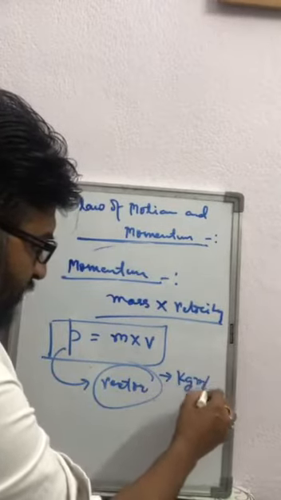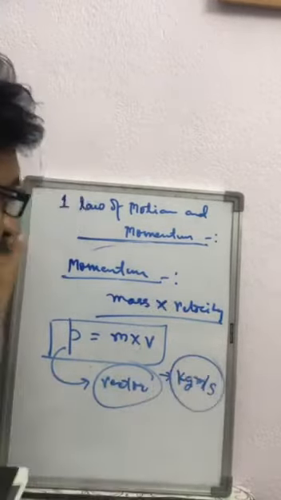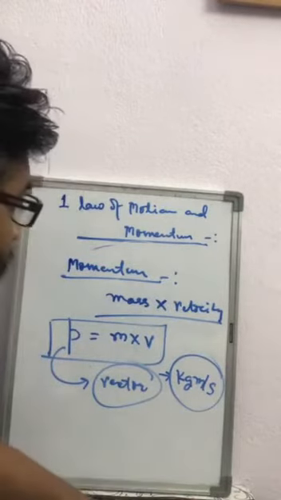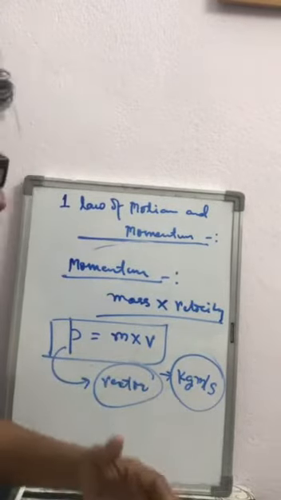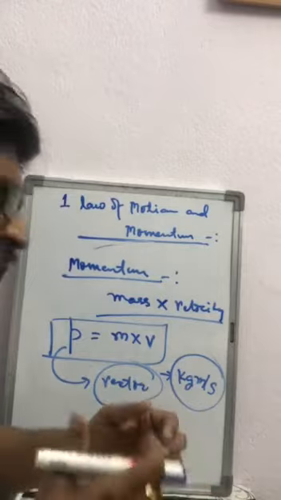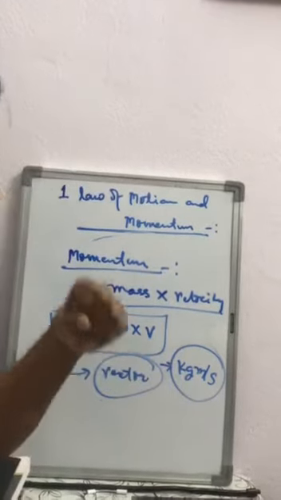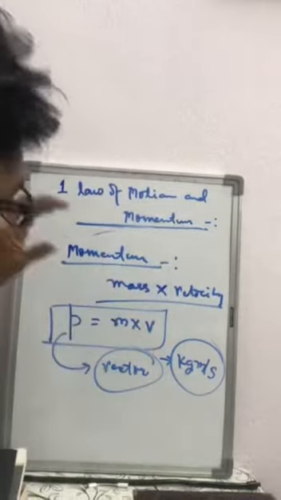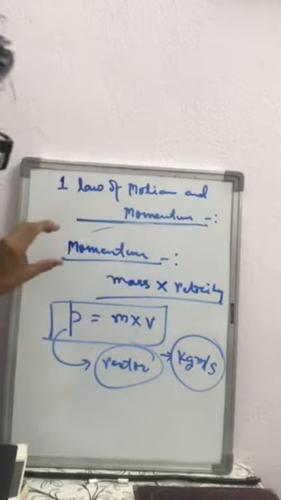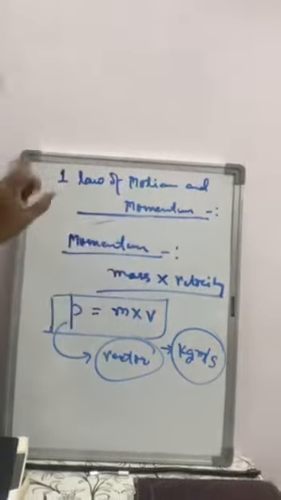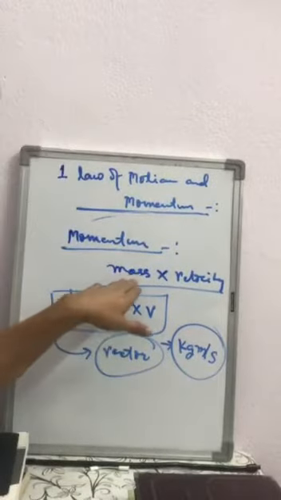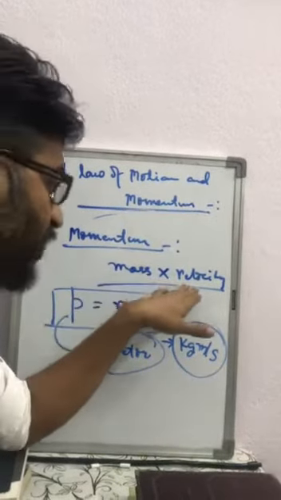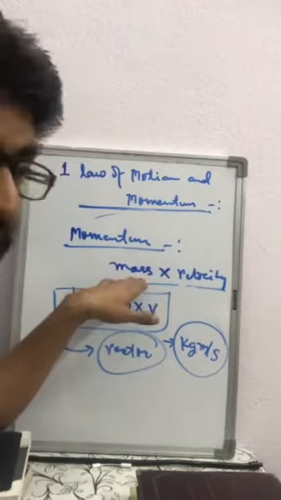Its SI unit is kg meter per second. So momentum: Newton said that whenever we apply force to change the inertial property, the change actually happens in the momentum of that body. Momentum is the product of mass and velocity, and mass is a scalar quantity. It never changes.